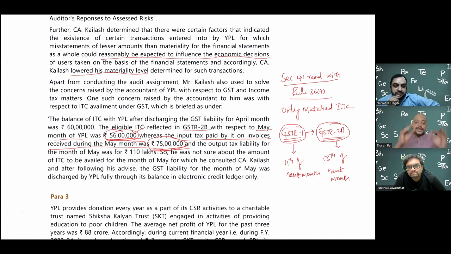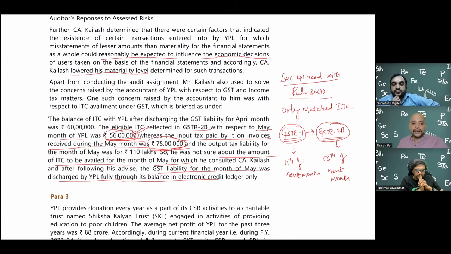So here, in this case, they asked one question. They are not sure about the amount of ITC to be availed for the month of May. So only 56 lakhs can be availed for the month of May, but not 75 lakhs. And one more question is this. GST liability for the month of May was discharged by YPL fully through its balance in the electronic credit ledger only.